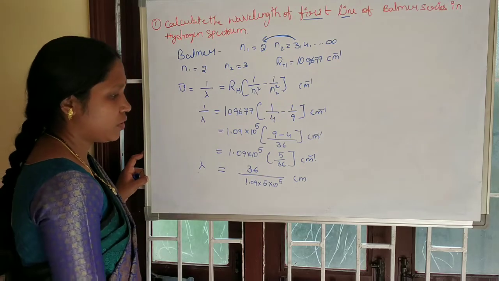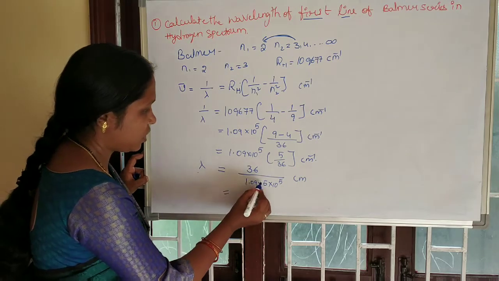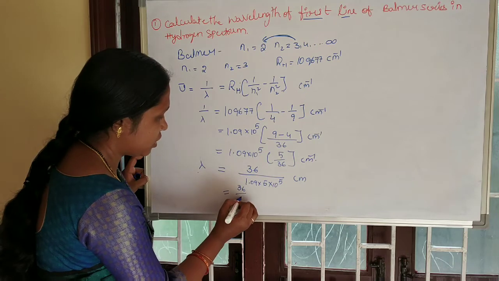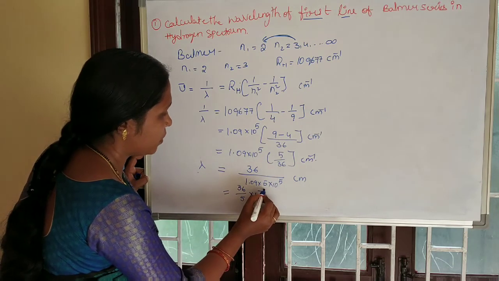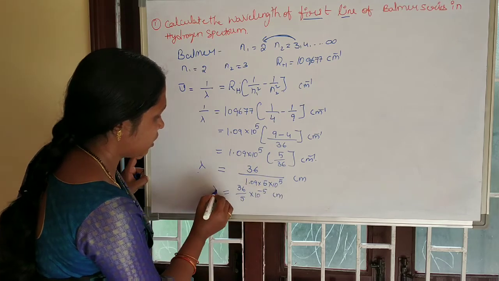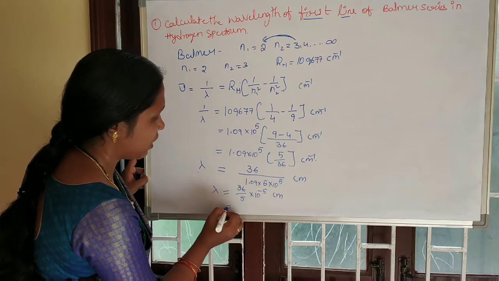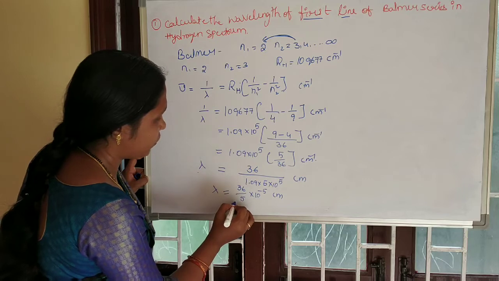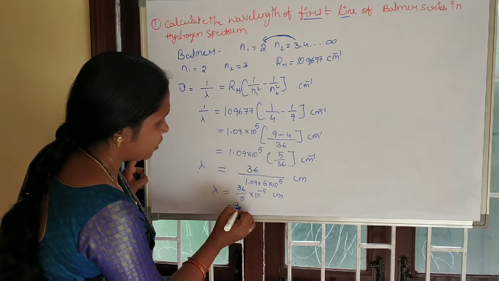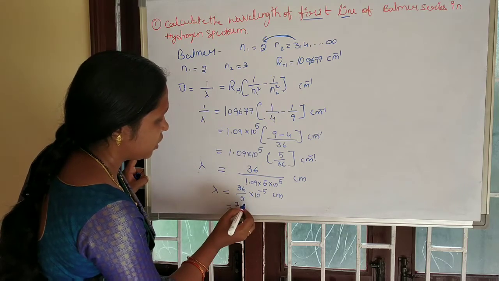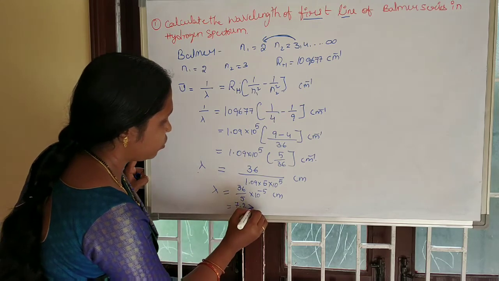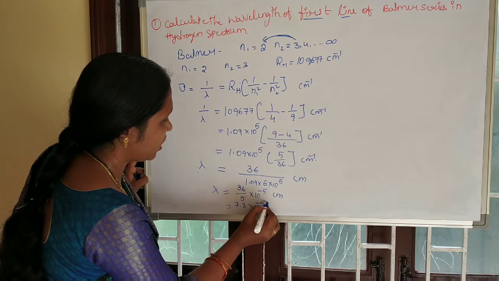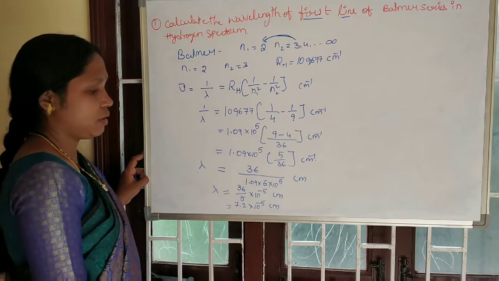Take 36 by 5 into 10 power plus 5 going up as minus 5 centimeter. 7 5s are 35, 1 is the remainder, point 1 means 2. So 7.2 into 10 power minus 5 centimeter.